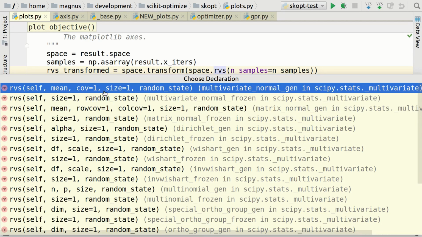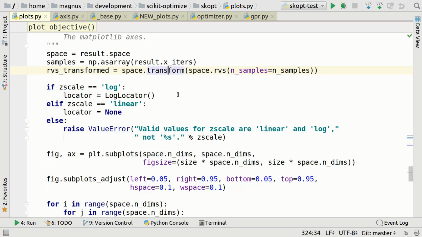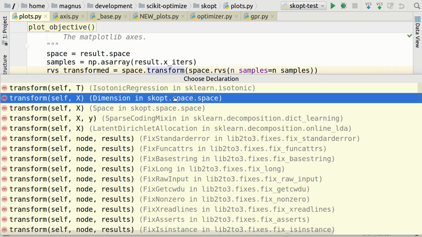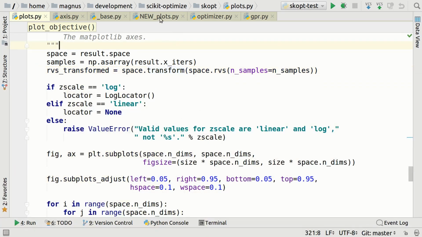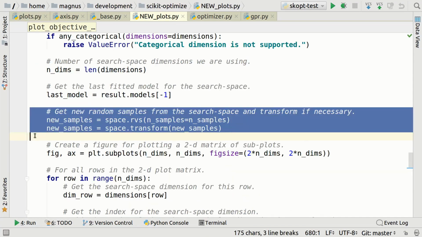So how am I gonna find out what this space.rvs is doing? And then it calls space.transform. Let's do Control B again. And again, this problem is caused by Python having weak types, so it doesn't really know what type space is. It could be anything. Now let's look at how I wrote this code, okay? So this is my code, and this is how I rewrote that line of code in the original file. So here you don't have to look up the API calls because I tell you in English what it is doing: get new random samples from the search space and transform them if necessary.